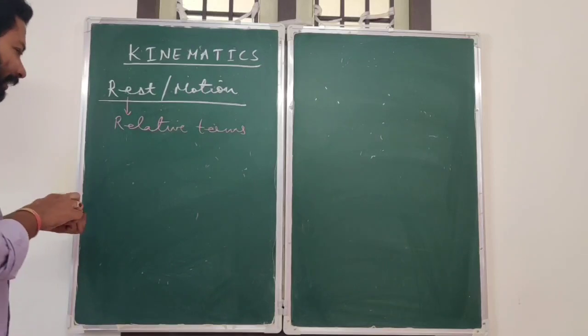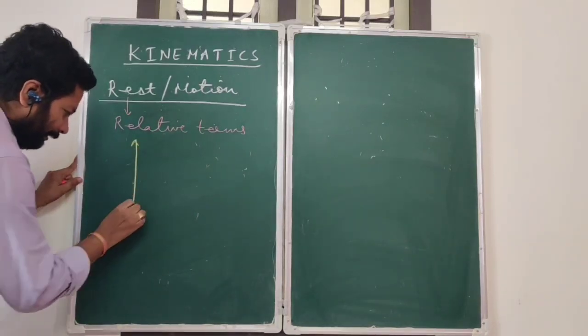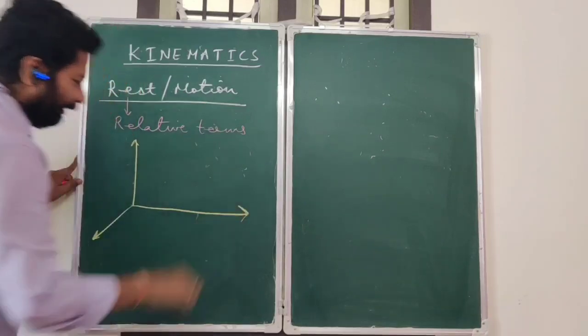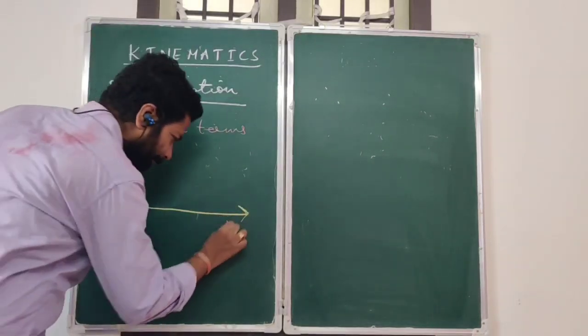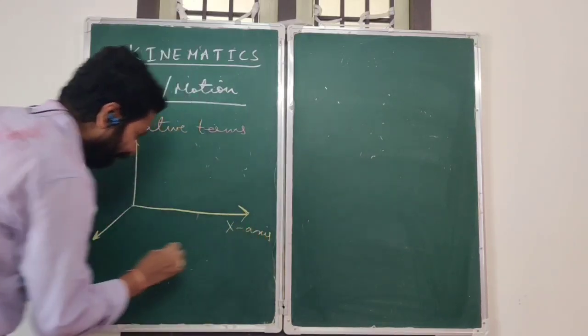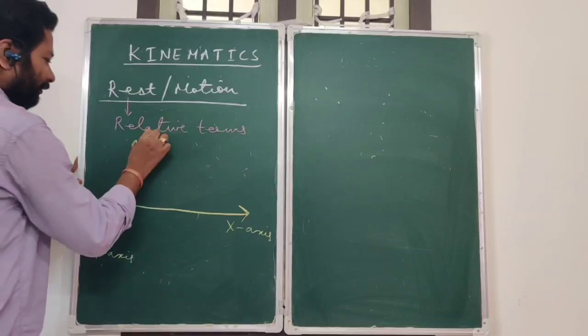In order to identify that, it is very important to have a three-dimensional coordinate system. So we have the x-axis, y-axis and z-axis.